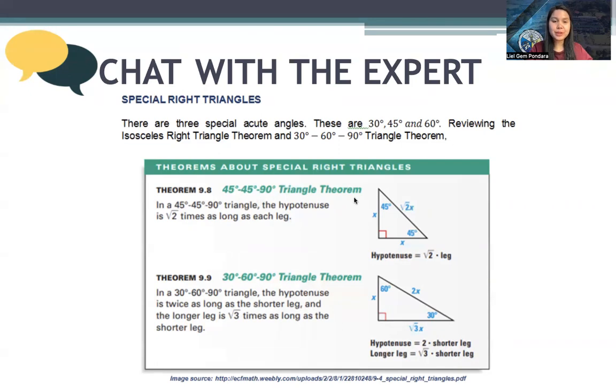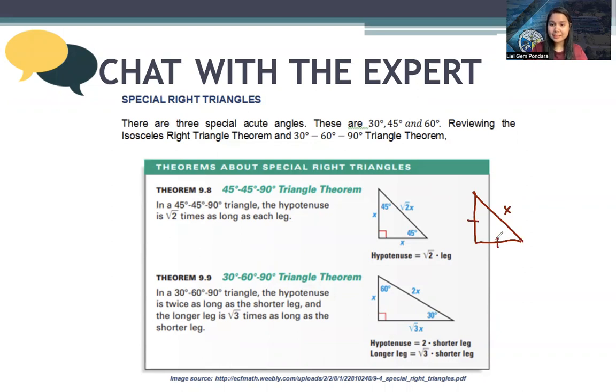45-45-90 triangle theorem. It states that if the length of the leg is x, the other leg will also measure x, and the hypotenuse will measure square root of 2 of the leg x. What if the hypotenuse is given? For example, here, the hypotenuse is given x, and these legs are equal.